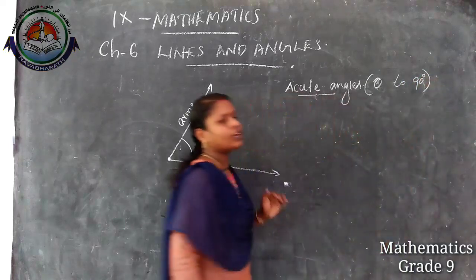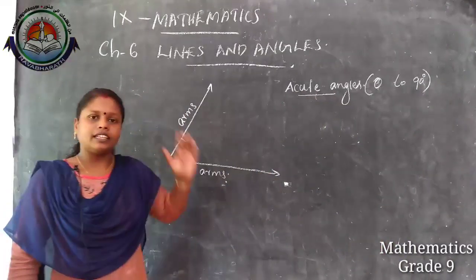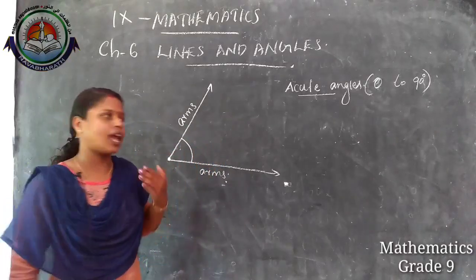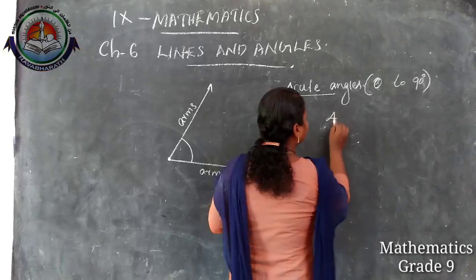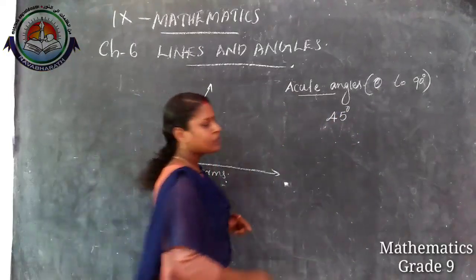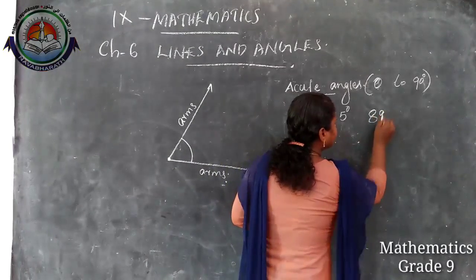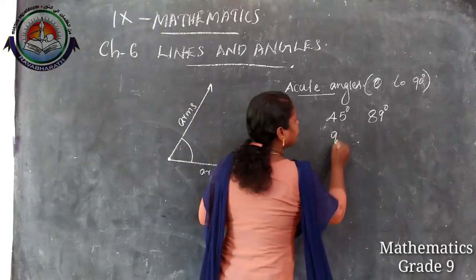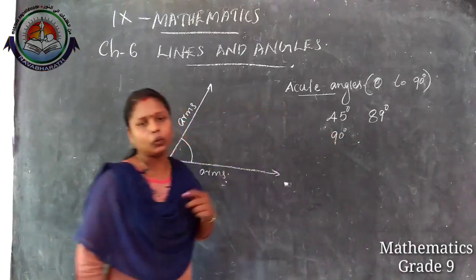If the measure of an angle is less than 90 degree, we can say it is an acute angle. So if the measure of an angle is 45 degree, it is an acute angle. If it is 89 degree, then it is an acute angle. If it is 90 degree, it is not an acute angle.